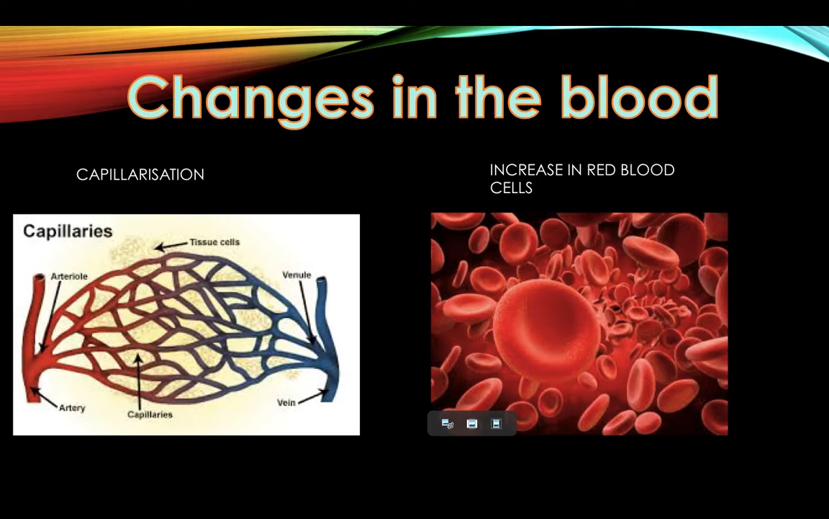Changes in the blood can occur as well due to training. One change is the development of capillary networks around the body. As a result of aerobic training, capillarization is increased because the amount of capillaries at the muscles and the density of the capillaries increases. This allows more blood into the capillary network at one time, so more oxygen can be diffused into the muscles and more carbon dioxide can be removed from the muscles.